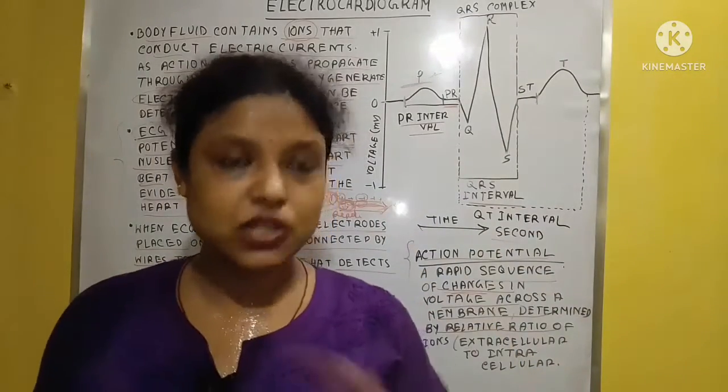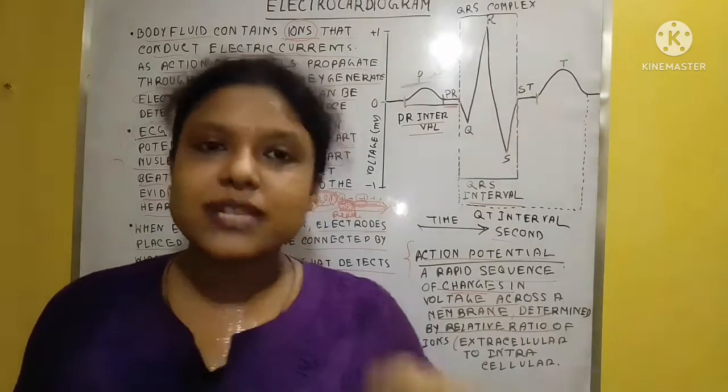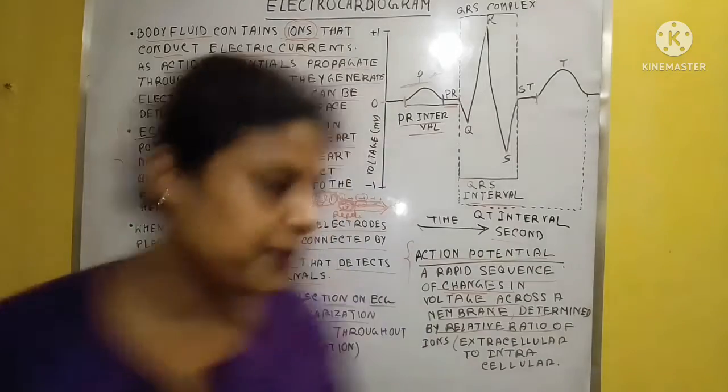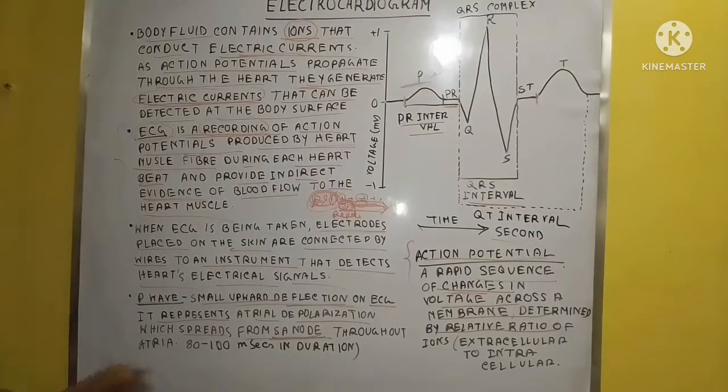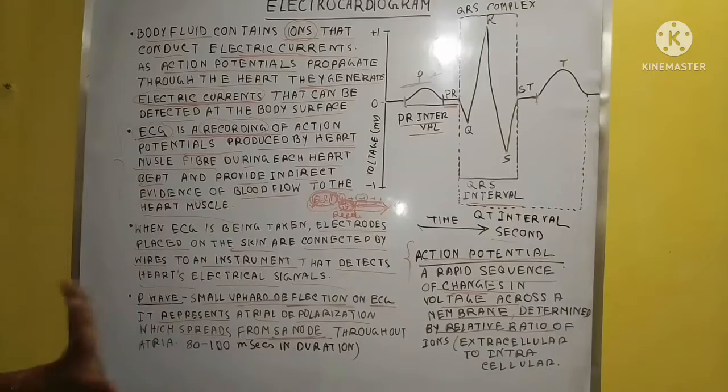So any depolarization occurring in the atrial area is transported from the SA node. Now this is 80 to 100 milliseconds in duration. This is the P wave.